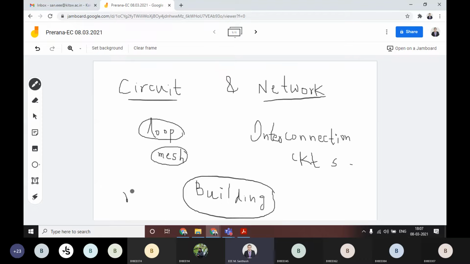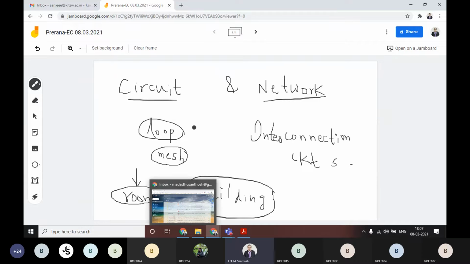If you connect all these rooms, with the doors and windows, the building is formed. These rooms are the same as circuits. In the same way, if you connect electric circuits together, you can form networks like our power system network, the electrical grid. All the elements connected form the simple circuit, and if you connect all the circuits, you have the network.